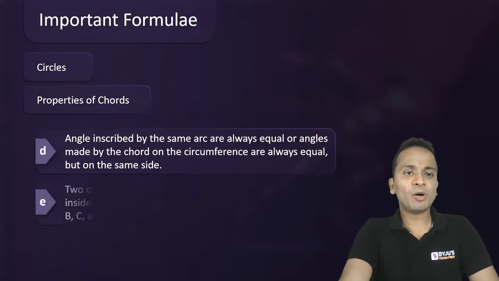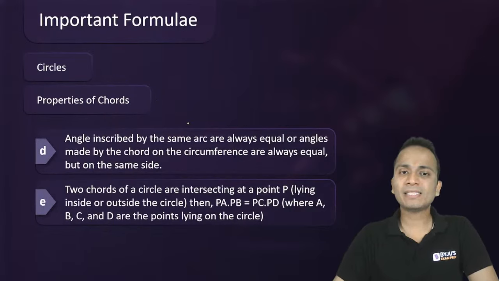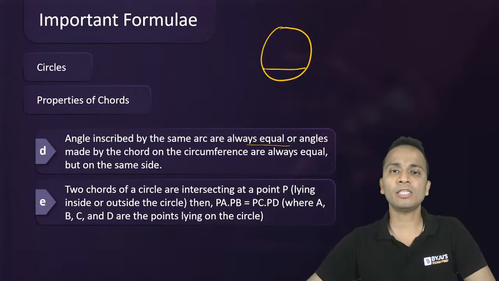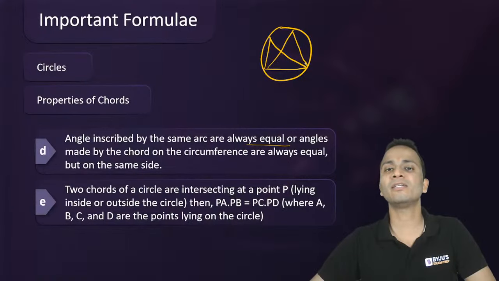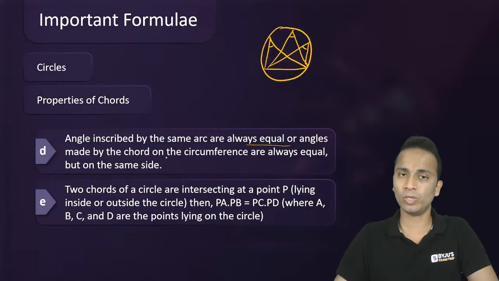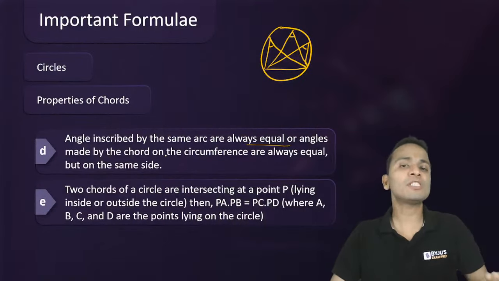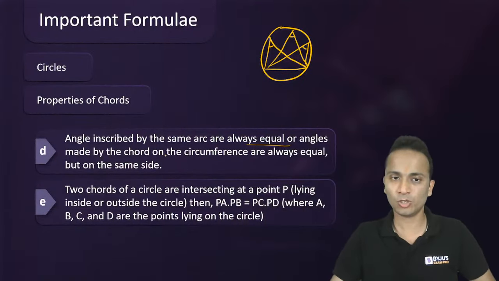Moving ahead, next property: the angles inscribed by the same arc are always equal. So if you consider an arc and draw different angles on the same side of the circle, then the measure of all these angles will be equal. So this angle and this angle, all of them will be equal. So the angle subtended by the same arc on the same side of the circle will always be equal.